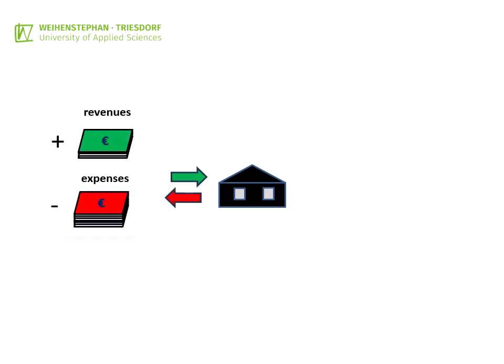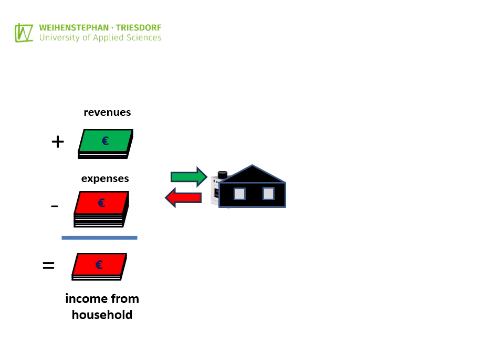The difference between the monetarily valued revenues and expenses that arise in the household constitute the household's contribution to the total income. This contribution is usually negative, as expenses include all purchases and other costs for maintenance. Monetary revenues only arise if goods or services are produced in the household for sale outside of the farming system.